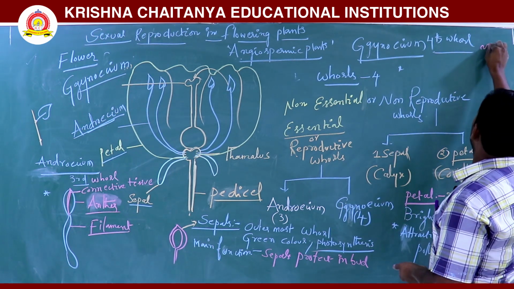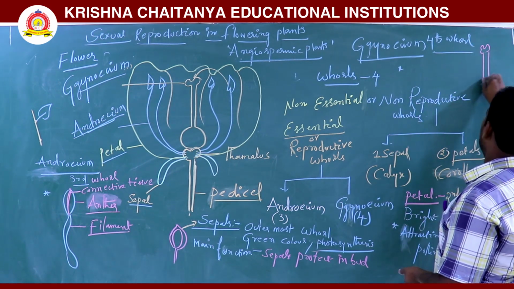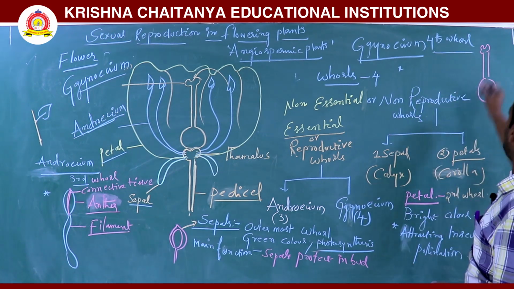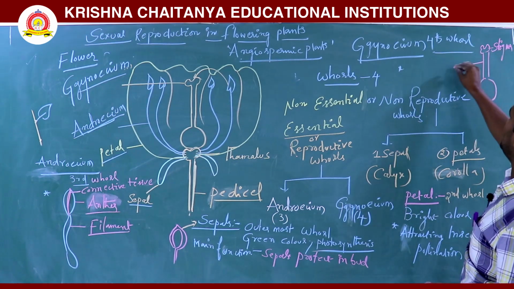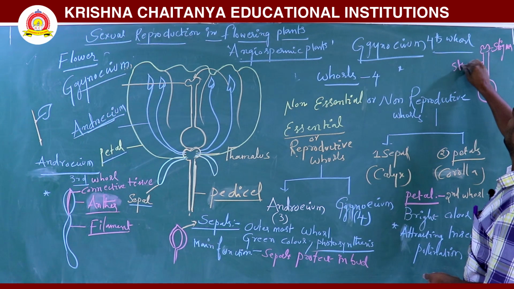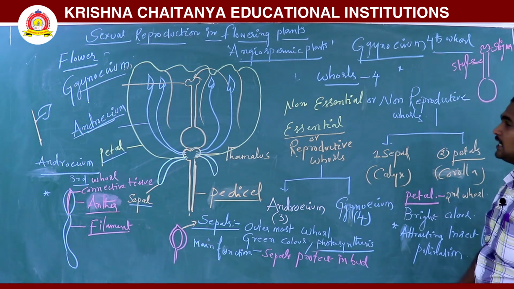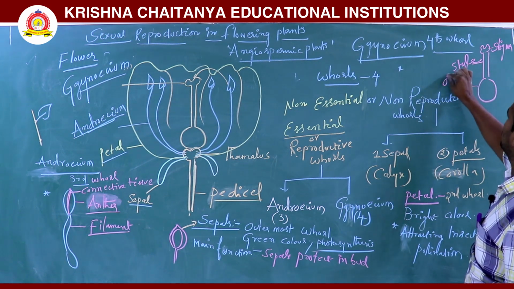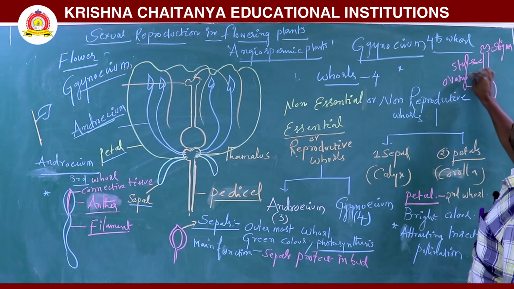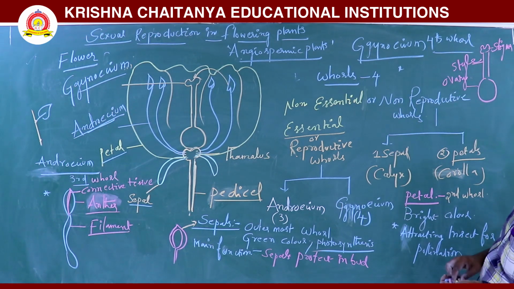See, this is the gynoecium. Mainly this is called the stigma. This is called the style. This is called the ovary. Three parts are there.